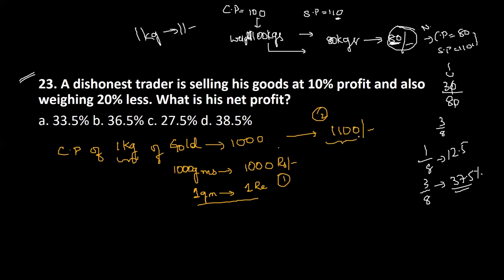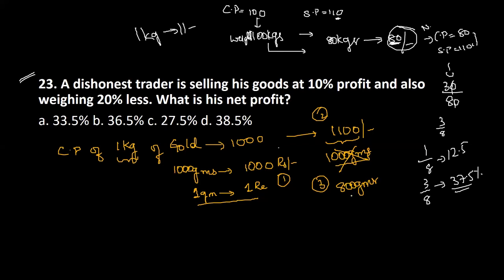కానీ ఈ 1100 ఏదైతే ఉందో ఇది 1000 గ్రామ్స్ అమ్మినాక వచ్చిన పైసలు కావు. It is not for 1000 grams, but it is for 20% less weight. That means it is for only 800 grams. Point number 3 clear, Tejasvi? Others also. Point number 3 clear, Suman, Tejasvi, Vishnu and all the others. Yeah, fine. Point number 3 clear.